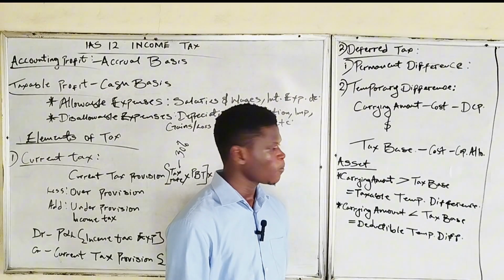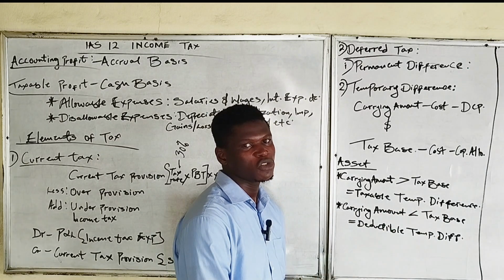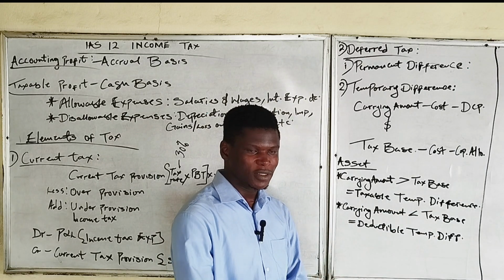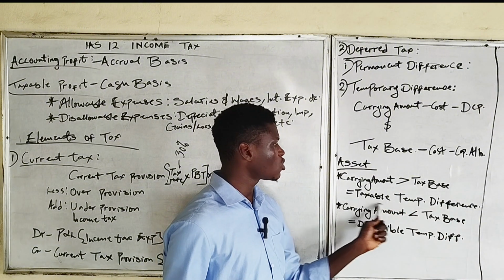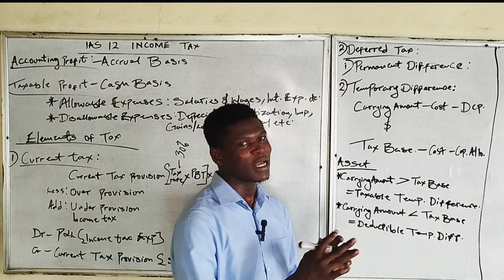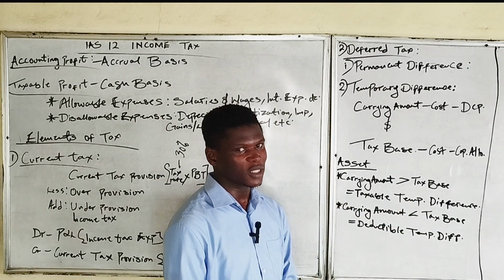So taxable temporary differences are differences which will give rise to an obligation to pay tax in the future. So again, taxable temporary differences are differences that will give rise to an obligation to pay tax in the future. So this, in other words, results into the deferred tax liability. So taxable temporary difference results into deferred tax liability.